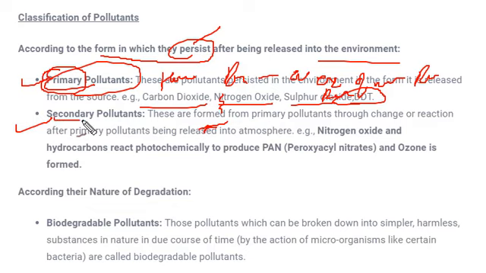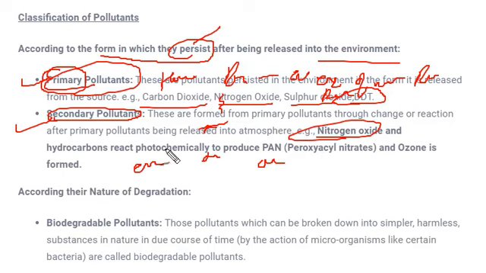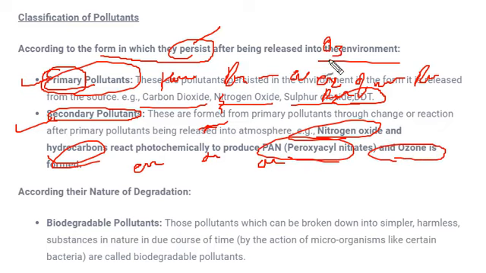Next are secondary pollutants. These pollutants do not naturally occur or are not present in raw form, but whenever primary pollutants enter into the environment, due to some chemical or physical reaction, they form secondary pollutants. Like nitrogen oxide and hydrocarbons react photochemically to produce peroxyl nitrates, and ozone is also formed. How is ozone formed? Oxygen reacts with ultraviolet rays and forms ozone. These are the classification of pollutants on the basis of the form in which they exist.